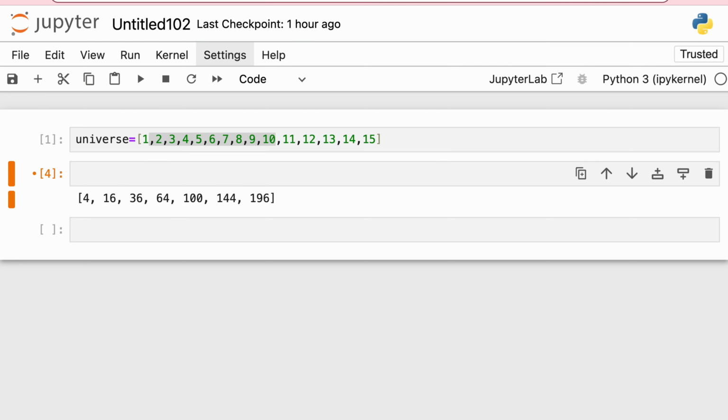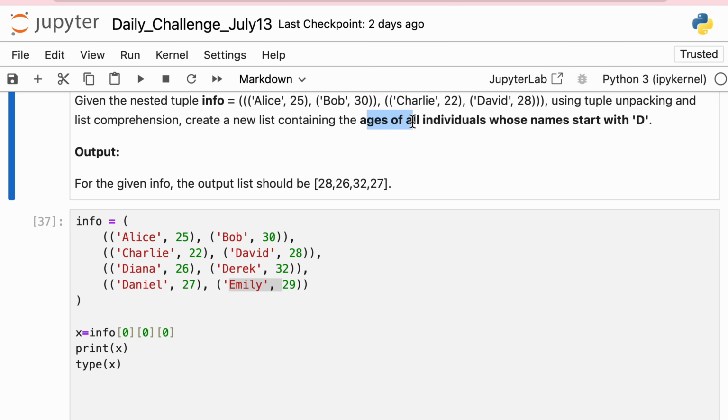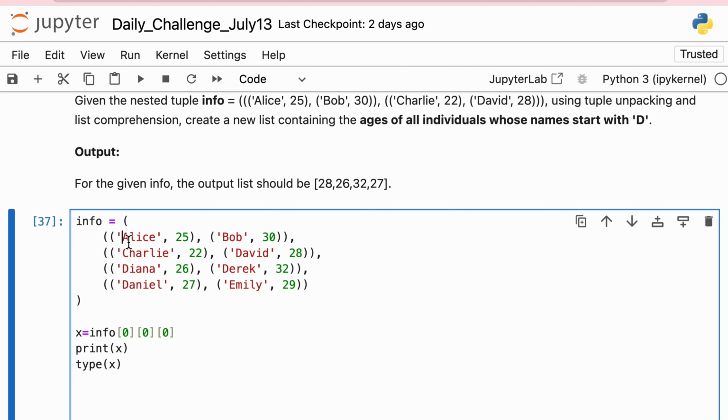Now if you see, the question says you want ages where the name starts with D. So there are two conditions. You want age, but where the name starts with D. So based on this criteria, you have a left thing and a right thing. Based on R, you want L. This is your objective.